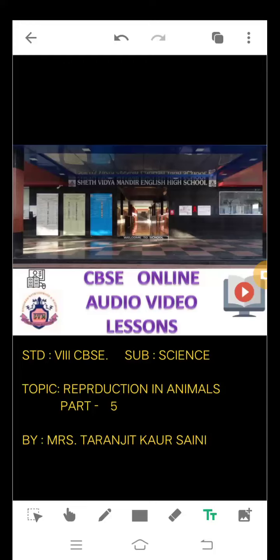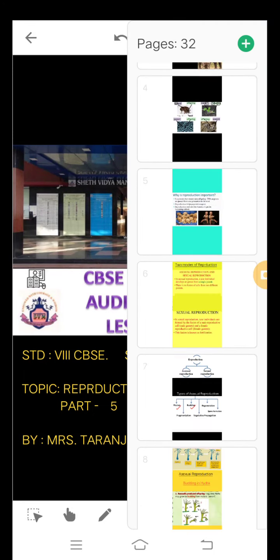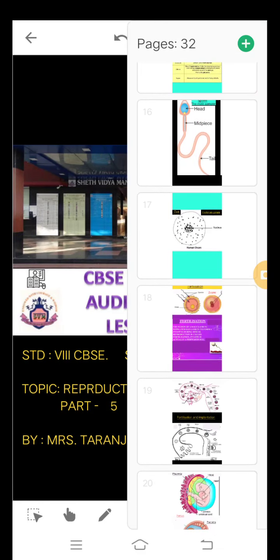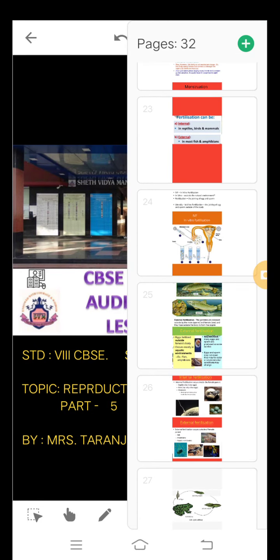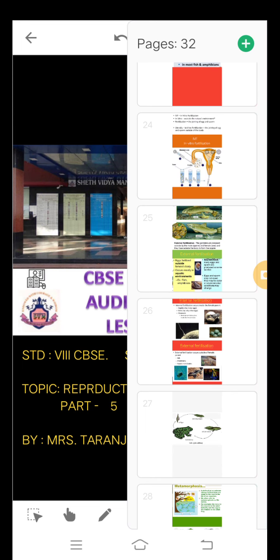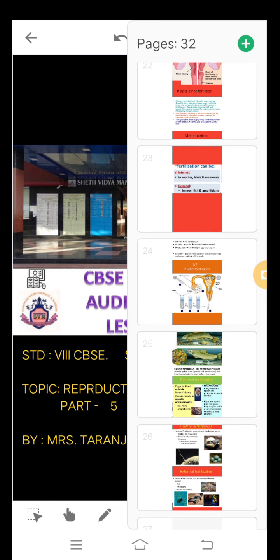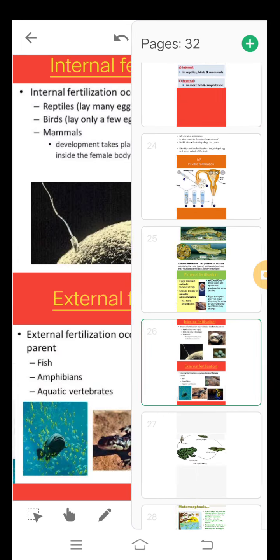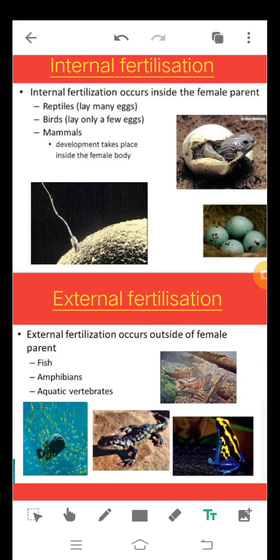But there are some organisms in which this fertilization, that is the fusion of male and female gamete, takes place outside the female body. And on that basis, we have two types of fertilization in organisms, which are internal fertilization and external fertilization.